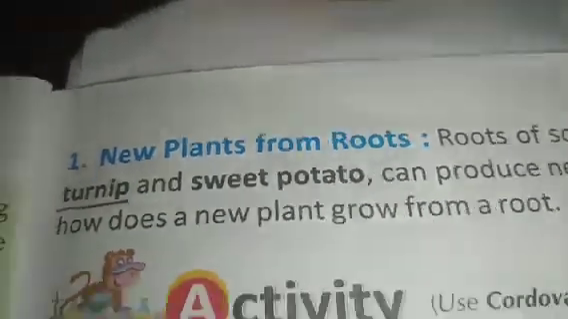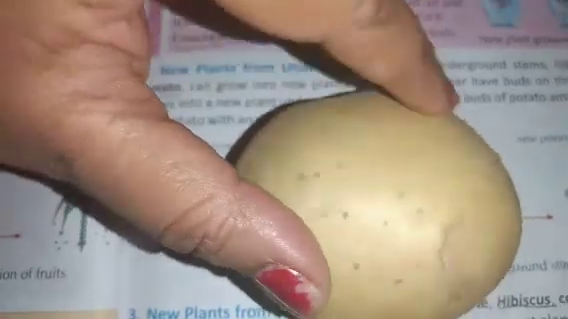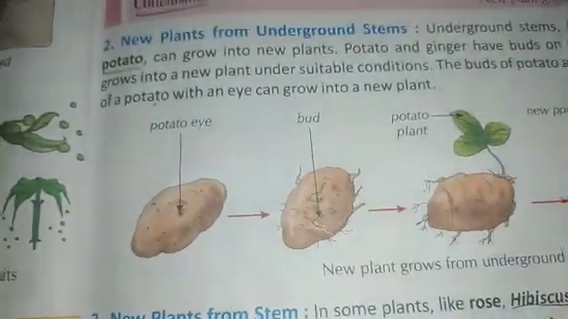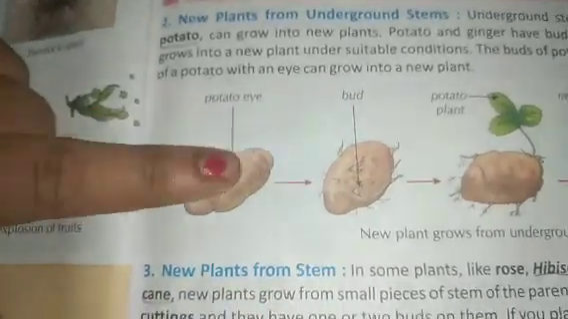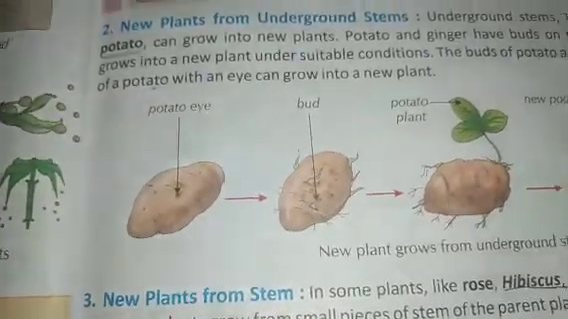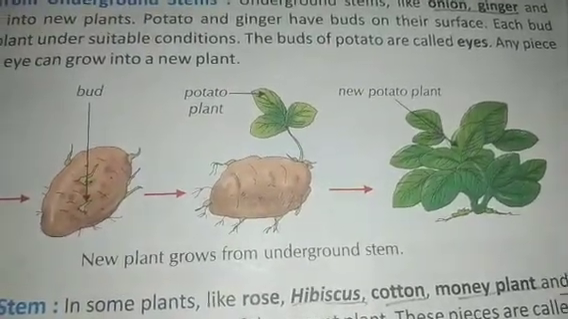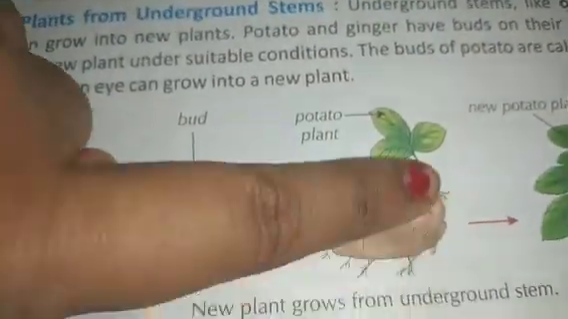We are seeing about new plants from underground stems. See this, potato. It has small dot like things, no? These are called eyes. The underground stems like onion, ginger and potato can grow into new plants. The potato and ginger have buds on their surface, and each bud grows into a new plant under suitable conditions. The buds of the potato are called eyes. See here, these are called eyes, children. See, potato eyes, and this is the new potato plant.